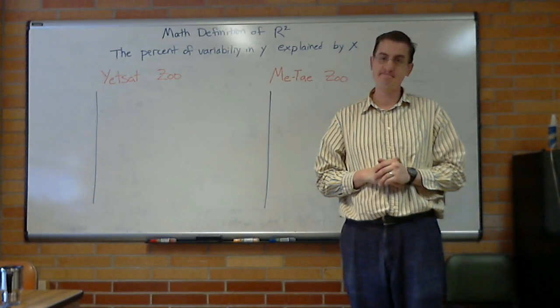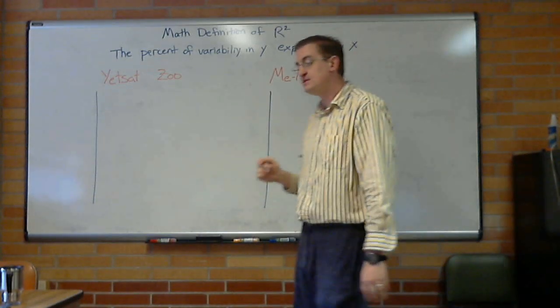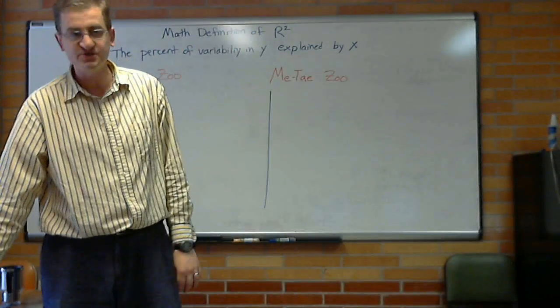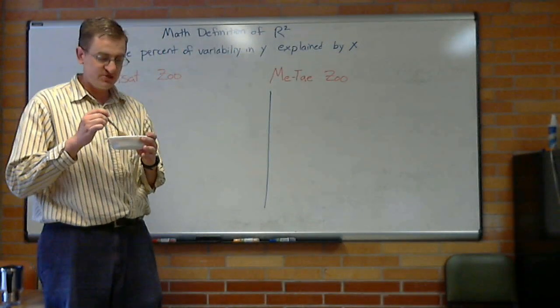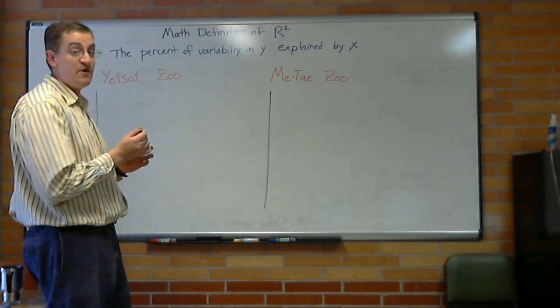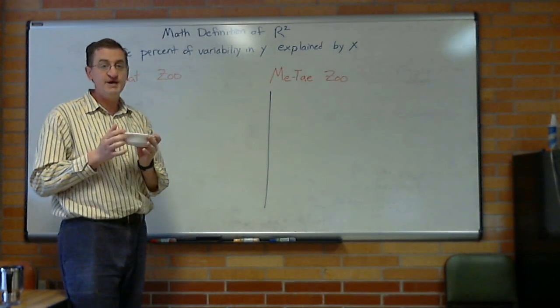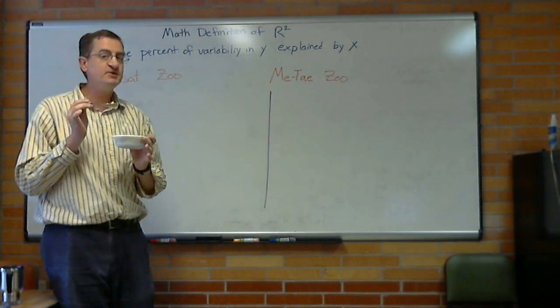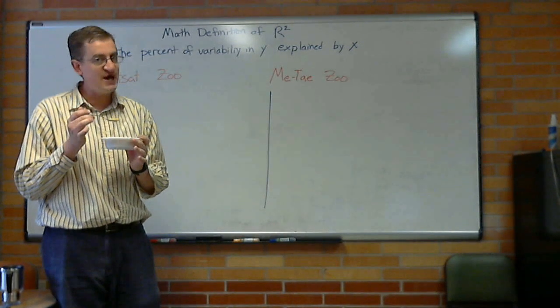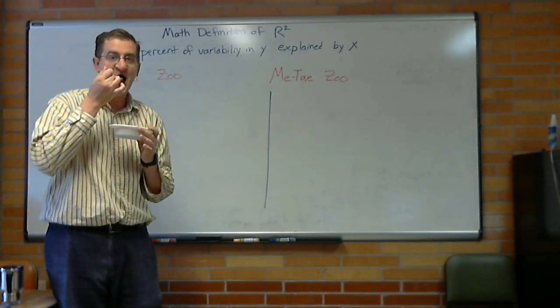I'm just saying. All right, we are going to talk about the official math definition of r squared, and it's lunchtime for me, so deal with it. Now, the official definition is r squared is the percent of variability in y explained by x, which is probably going to make absolutely no sense to you until after we've done some pictures to help explain it.